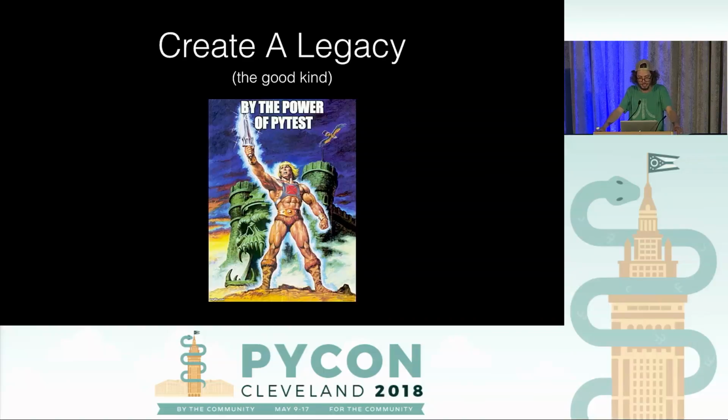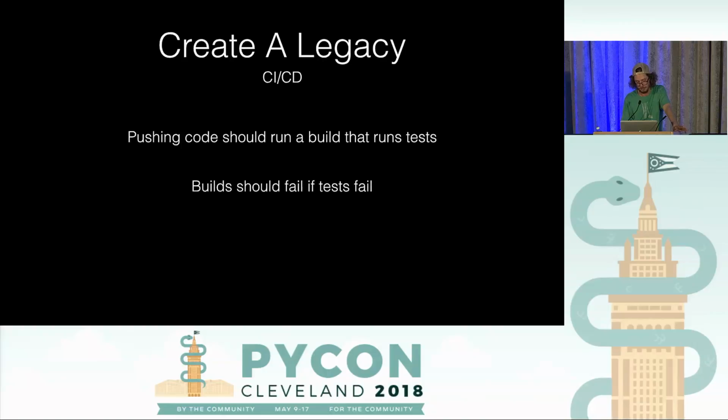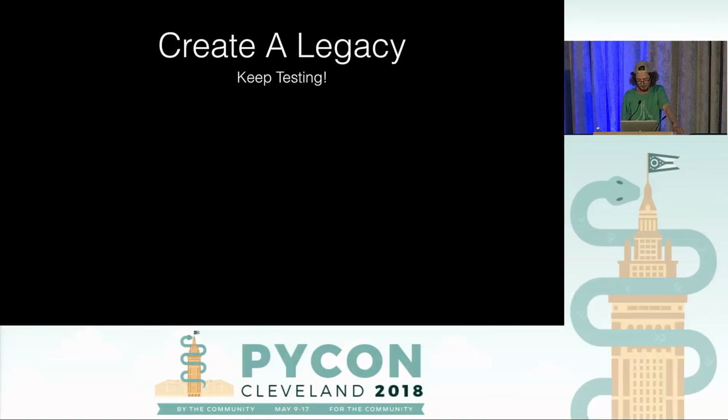And where do we go from here? You want to create a legacy for the future. A good kind of legacy, not like legacy code. And so how can we do that? We want to be introducing CI and CD to the process if it's not there already. So at a bare minimum, pushing code should run a build. The build should run tests. The build should fail if the tests fail. And ideally, the build should fail if your test coverage drops either by a certain percentage or below a hard limit. This keeps people honest when they're dealing with the code. So nobody's changing something without a test. And if they do, then it'll become obvious.